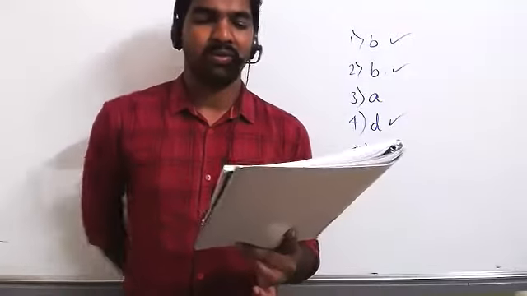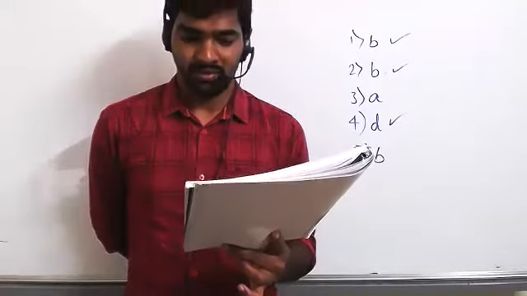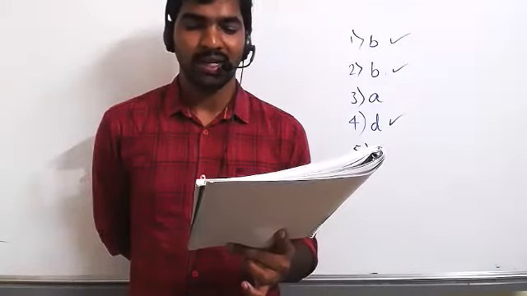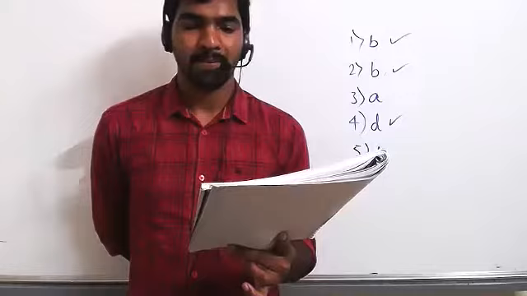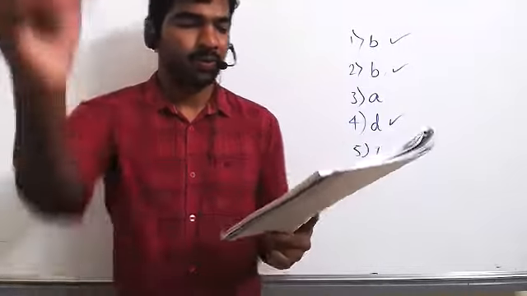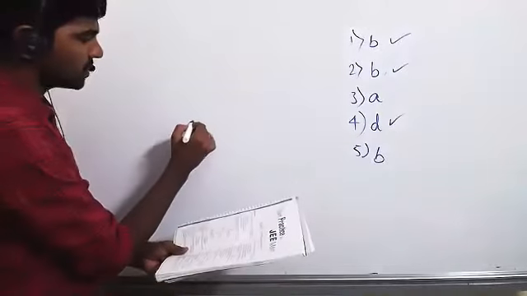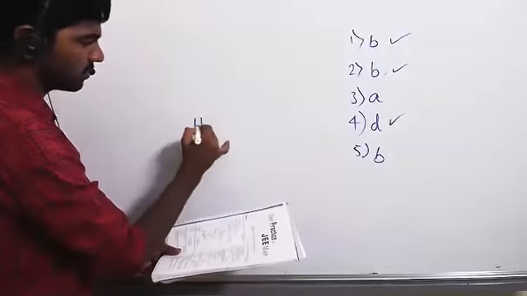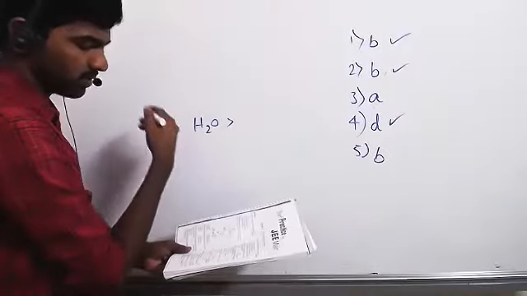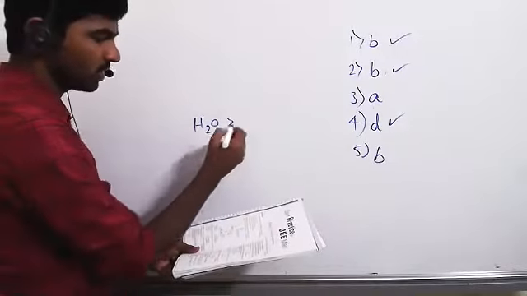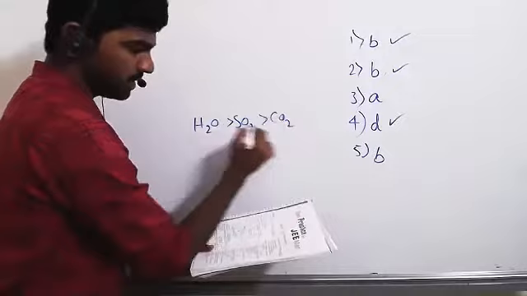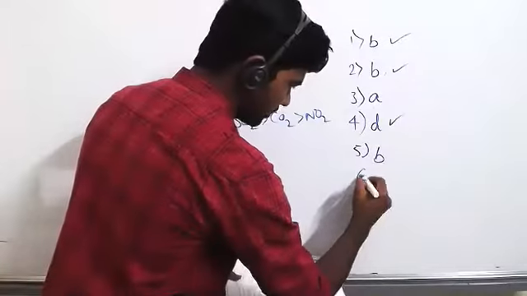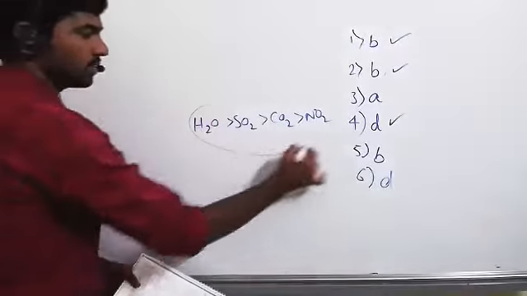Which of the following is adsorbed greatly by activated charcoal? What is the correct answer? Here I will give you the order. First water vapor is easily adsorbed, because water simply condenses very fast. Then sulfur dioxide, then carbon dioxide, and the least is nitrogen dioxide. So the option is D. A side note of this order.